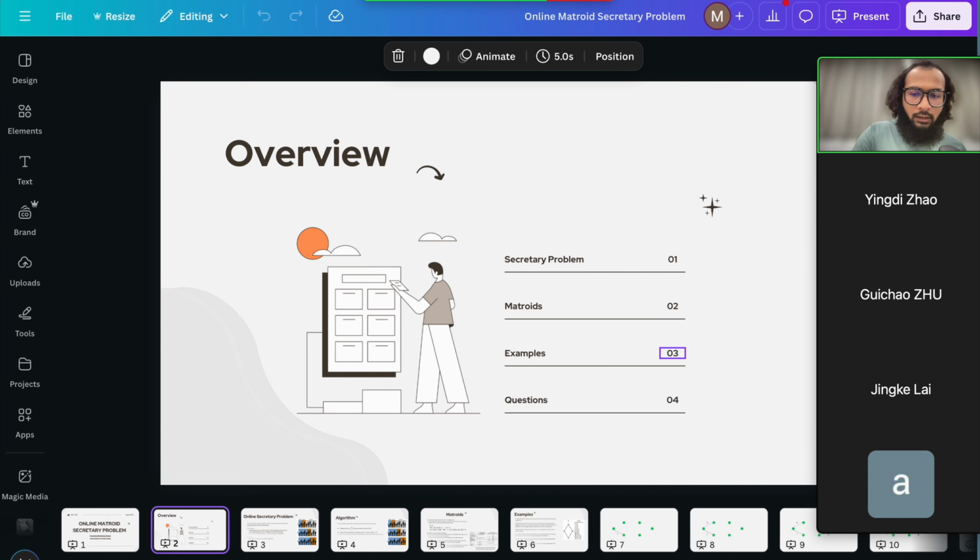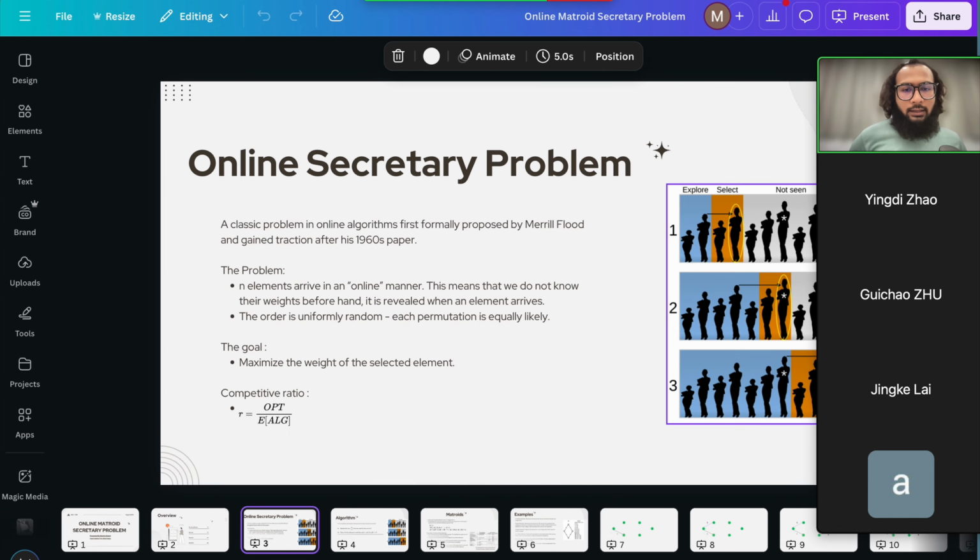Okay, so the online secretary problem is a classic problem in online algorithms and optimal stopping theory. It was first proposed by Merrill Flood, and it gained traction after his 1960s paper. To tell you the basic story, you can assume, for example, you apply to 10 internships, and those internships start giving you some offer, but in their own time. Whenever you receive an offer, you put a value to it. You check out the pay, you check out other benefits, and you assign a high value if you really like the offer. But more crucially, you have to either accept or reject the offer then and there, or within a specific time limit.